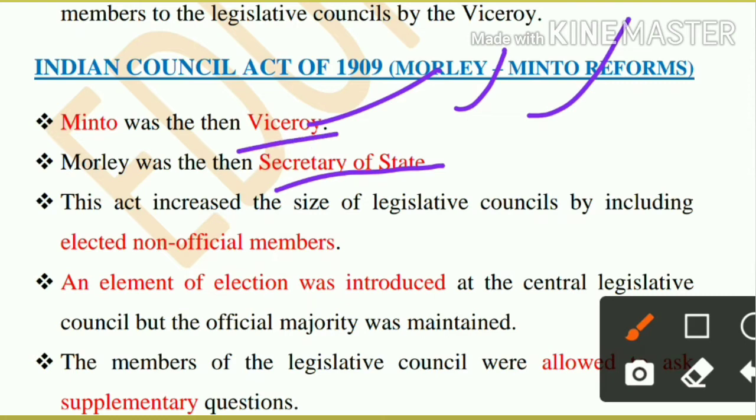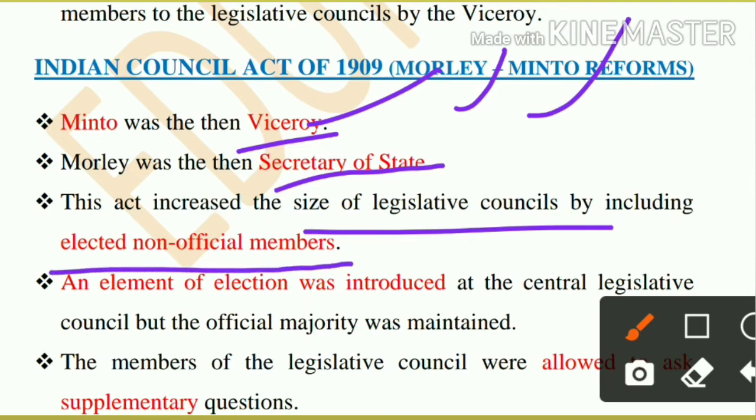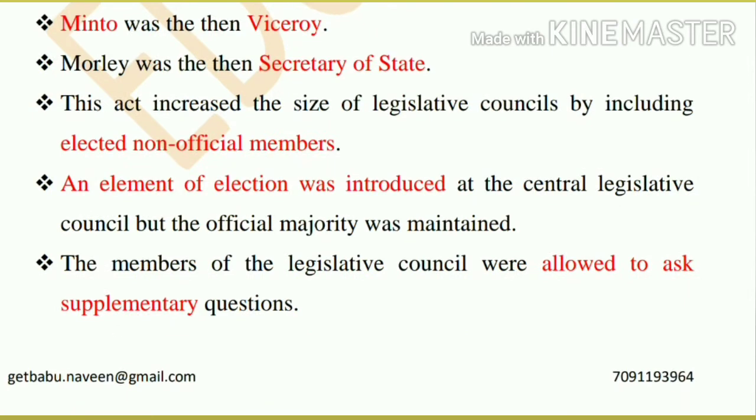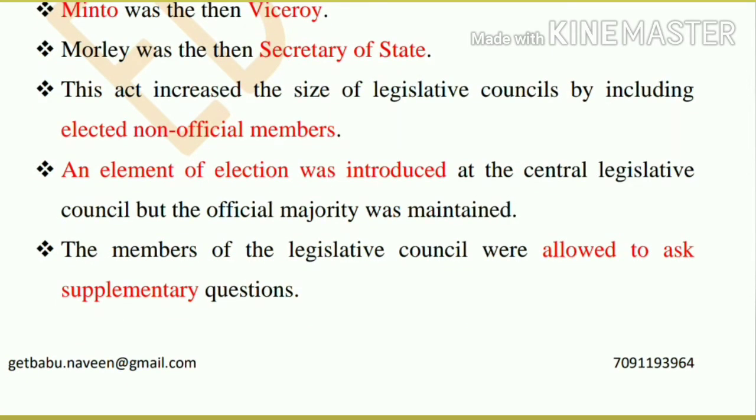This act increased the size of the Legislative Council by including elected non-official members. Earlier it was nominated members, but since this act, an element of election was introduced.